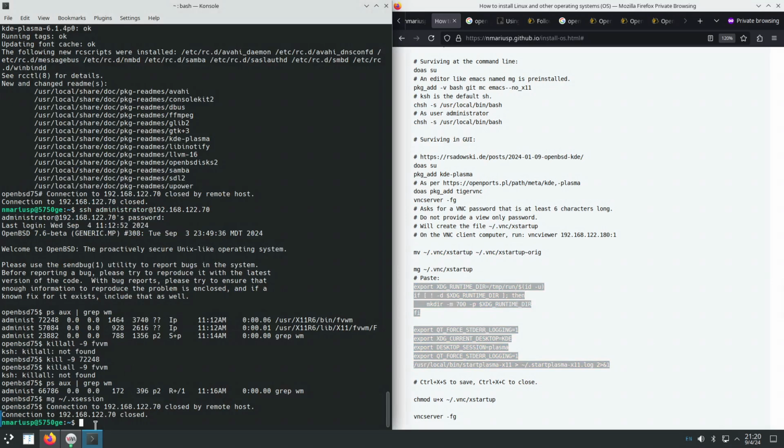So this is what I have done. I have used the editor mg, which is similar to Emacs. I have created a file ~/.xsession.